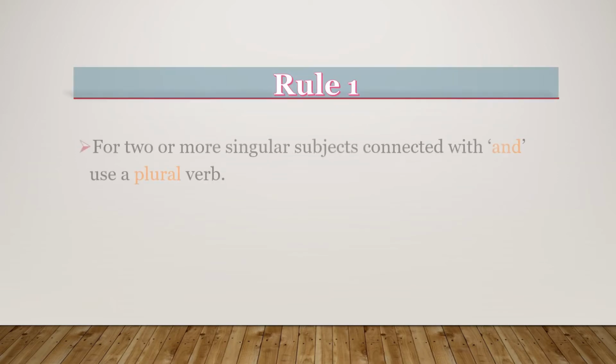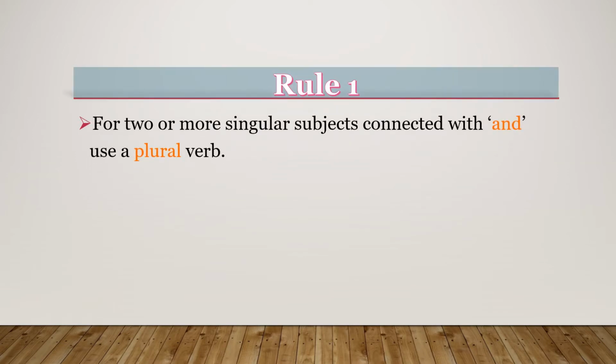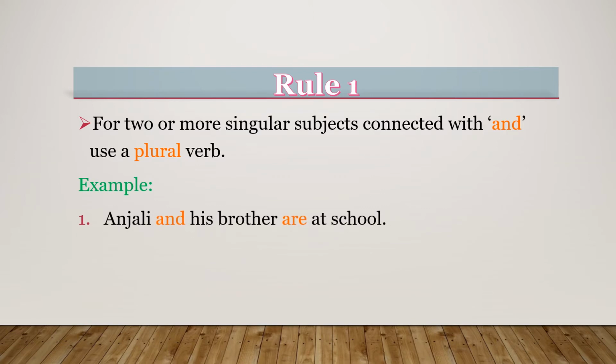So the first rule is: for two or more singular subjects that are connected with and, we will use a plural verb. For example, Anjali and his brother are at school. Here, Anjali and his brother are two singular subjects connected with and, so we are using are as the verb. Rakesh and Rohan were playing. Here also, Rakesh and Rohan are two singular subjects connected with and, so we are using a plural verb.